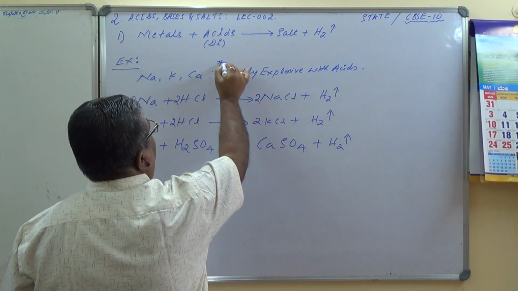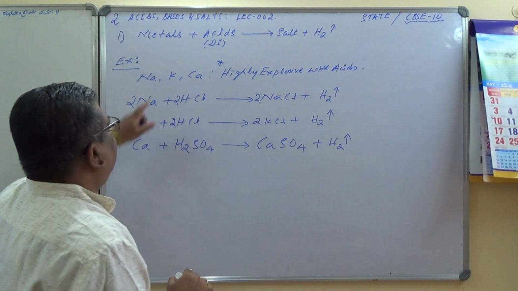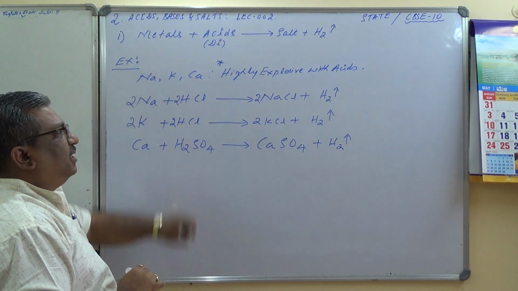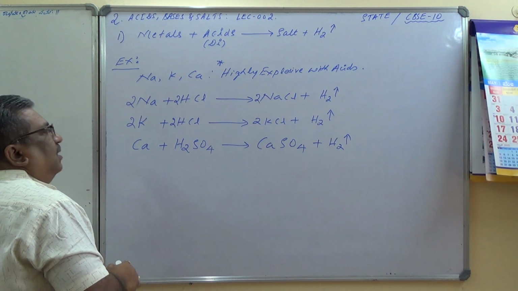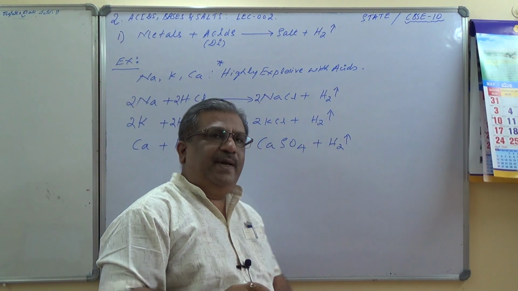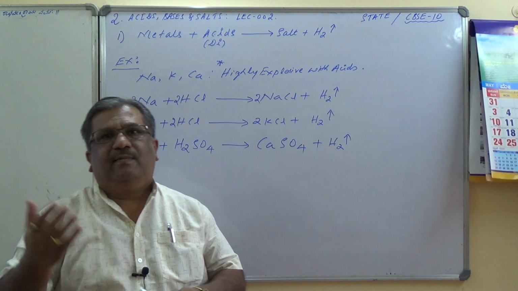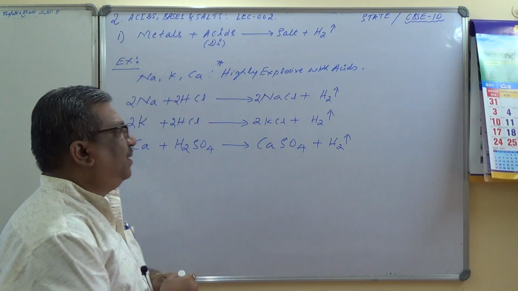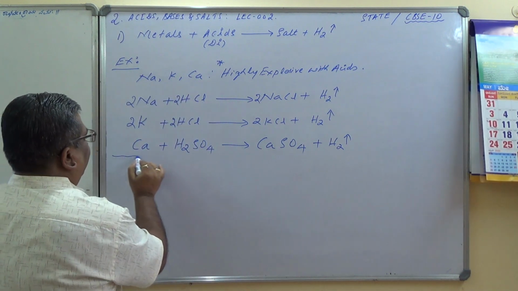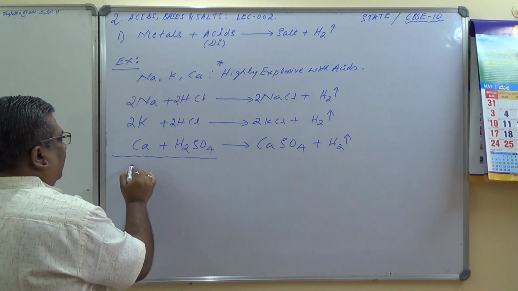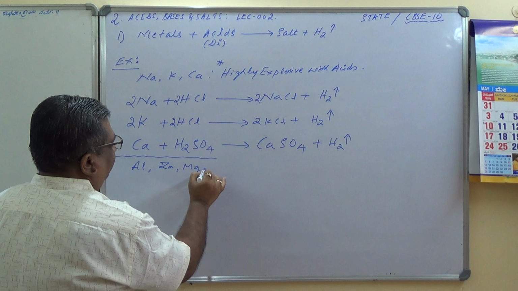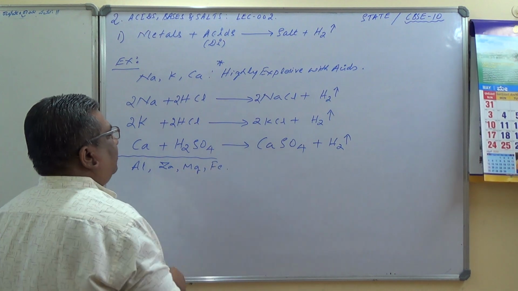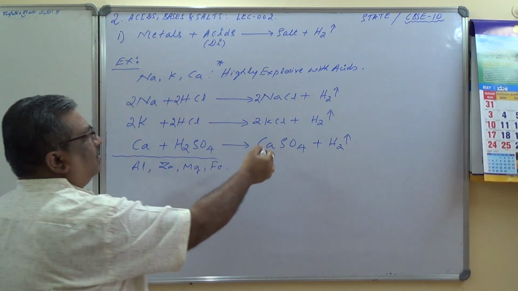So remember here, reaction with sodium, potassium and calcium is highly explosive with acids. These are the products which are formed. What about other metals? Aluminium, zinc, iron, magnesium, all these also react with acids. So let me take a few more metals: aluminium, zinc, magnesium and iron. All these react with acids to produce salt and hydrogen.